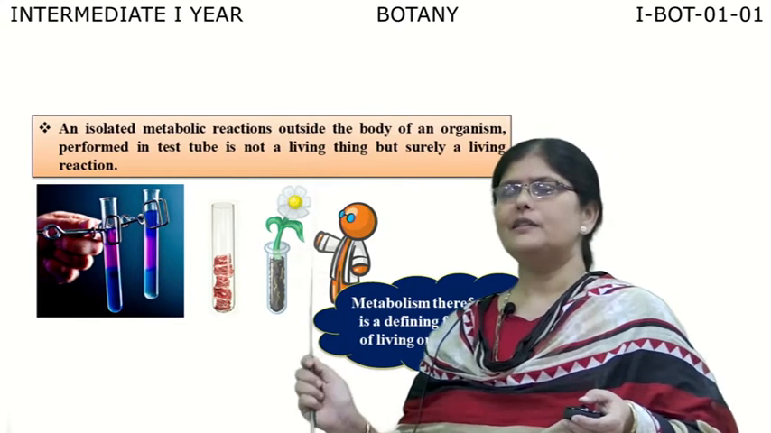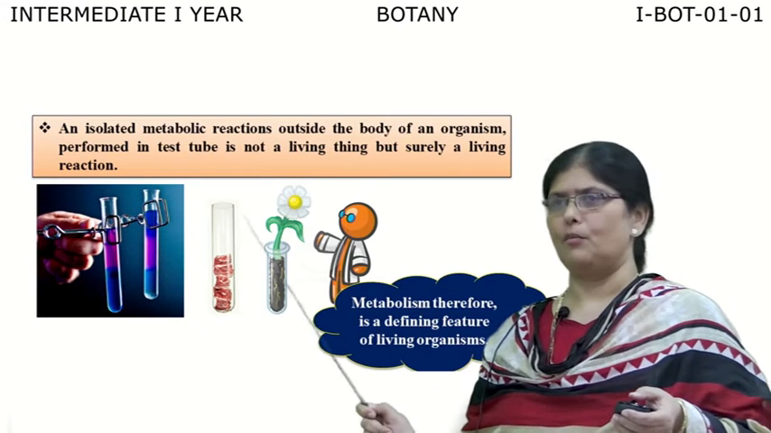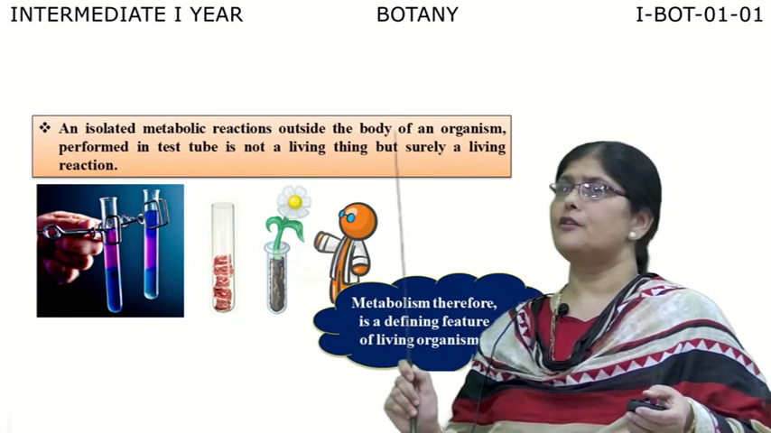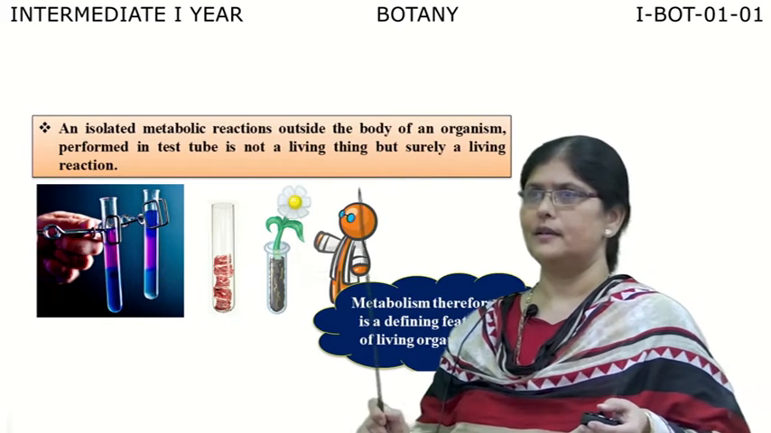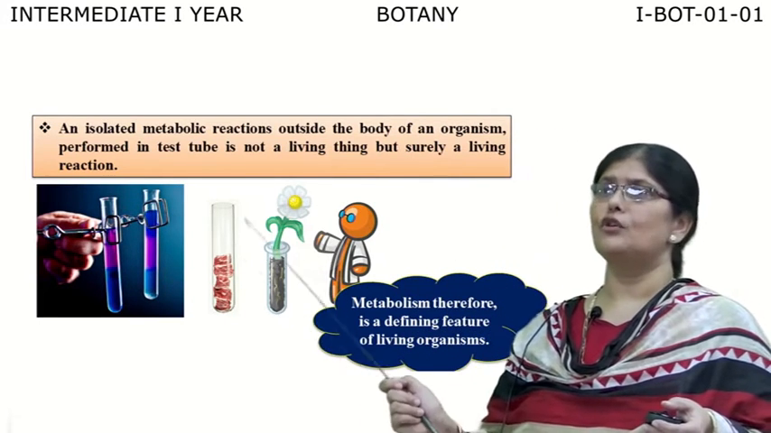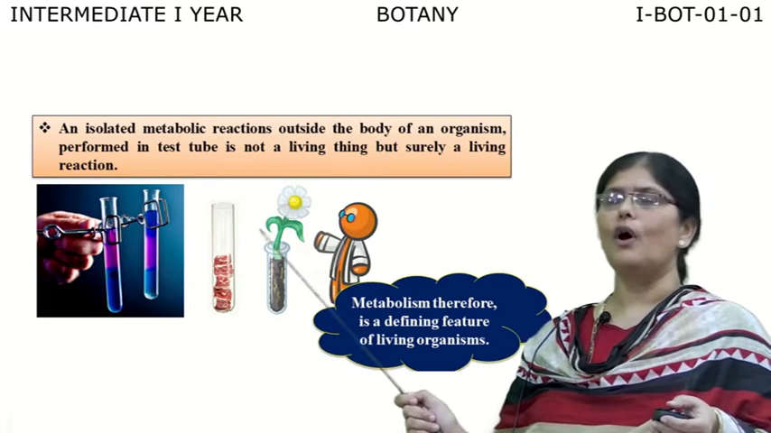So, among all the three characteristic features which we discussed just now, growth, reproduction and metabolism, the first two cannot be taken as the characteristic feature of the living organism, whereas metabolism can be taken as the characteristic feature of the living organism, because metabolism is totally absent in non-living things.